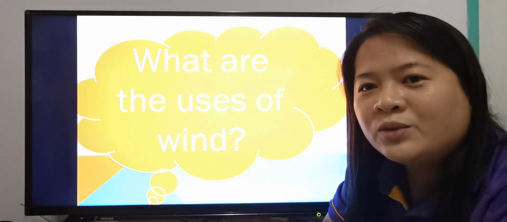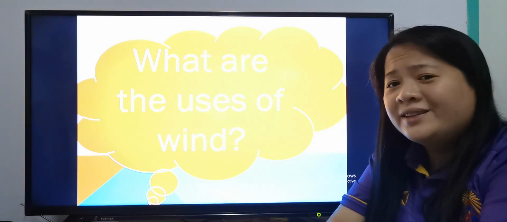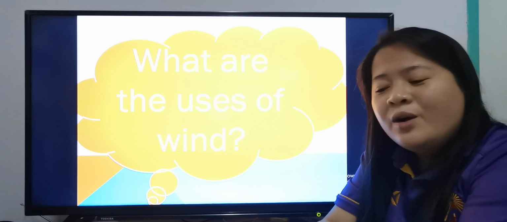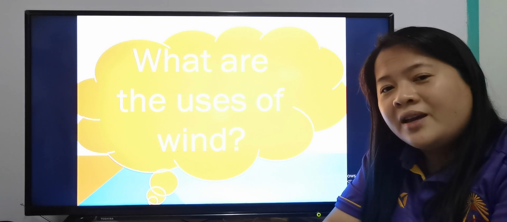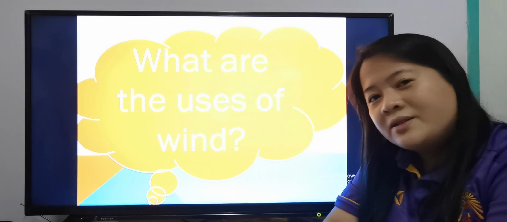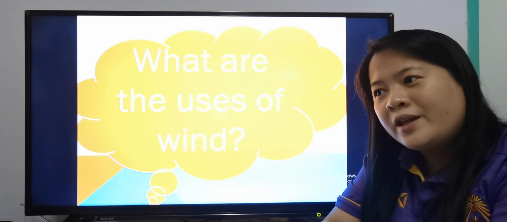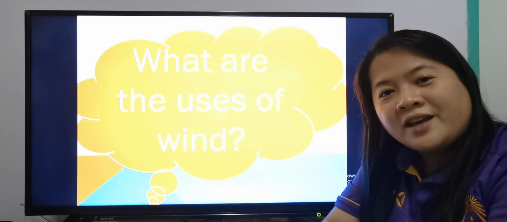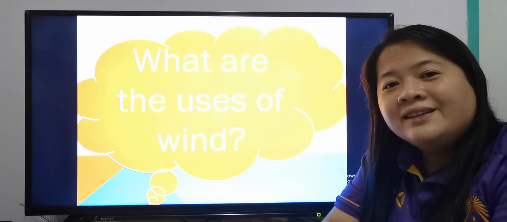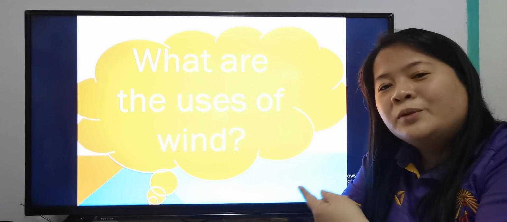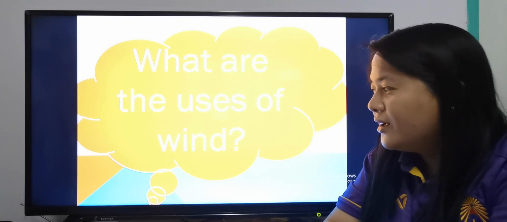Another question is, what are the uses of wind? We already studied what is wind. So what are the uses of wind? Wind is important in generating electricity. Okay, it helps many countries now because they use wind turbines to create electricity. Okay, another use of wind is for recreation. Okay, when we fly kites or when we do paragliding. Okay, so these are the uses of wind. Okay, there are many other uses you can think of.